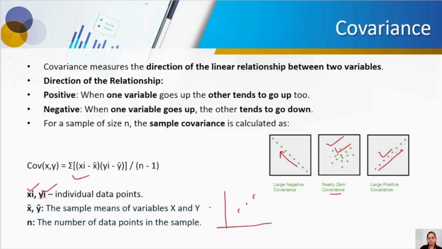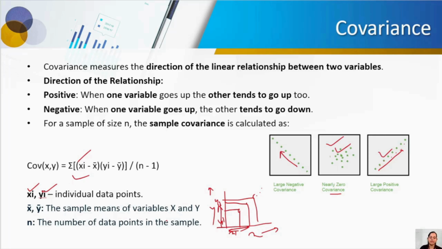This is your y, your x, correct? First point, second point, third point, likewise. So if you see, this is your x1 and y1, then this is your x2 and y2, likewise, correct? That's how you will calculate.